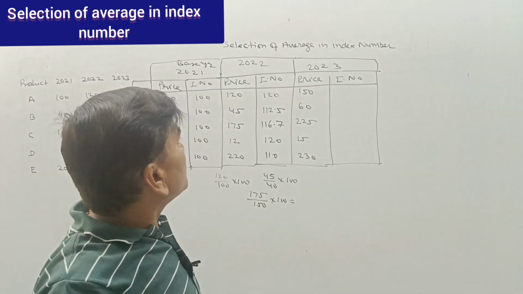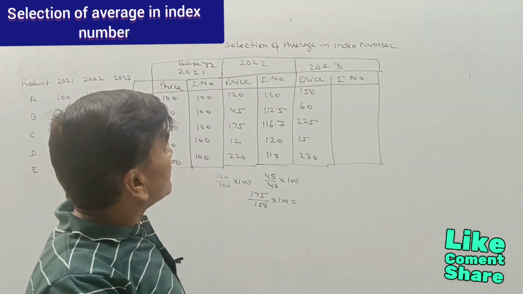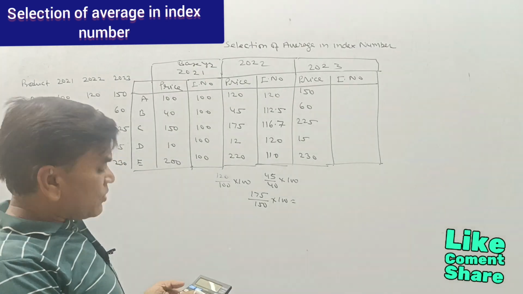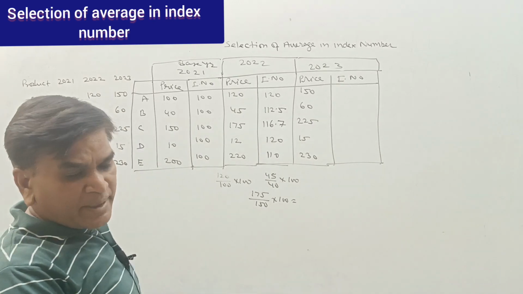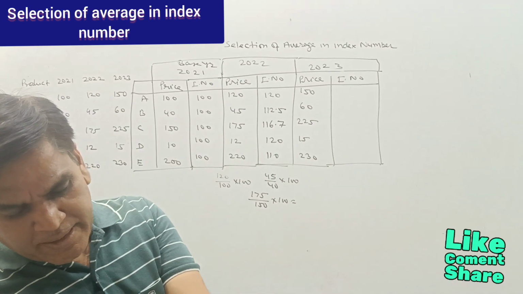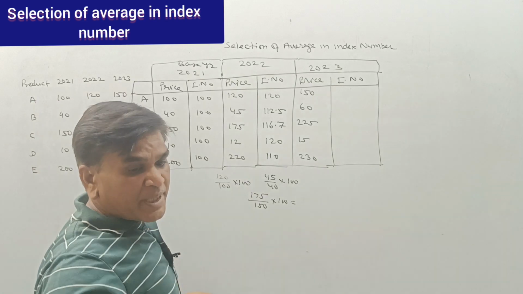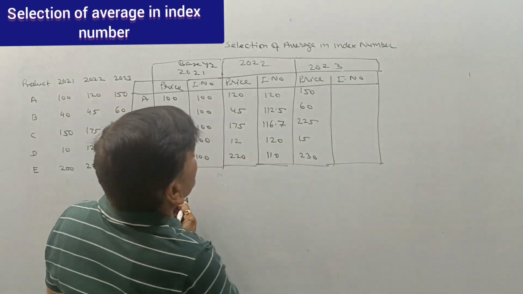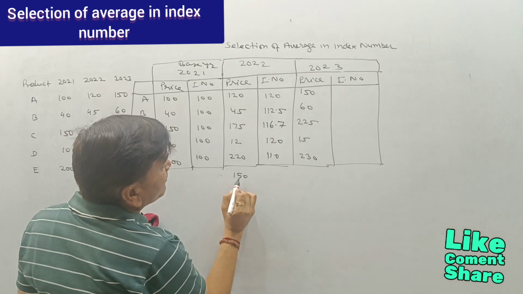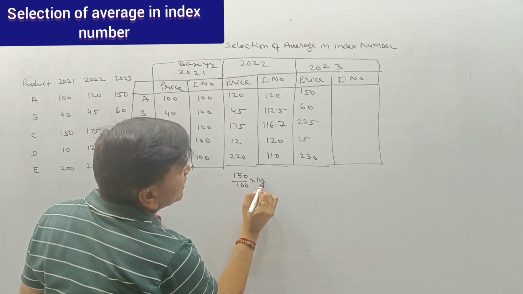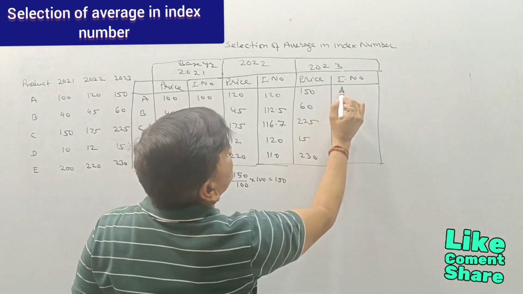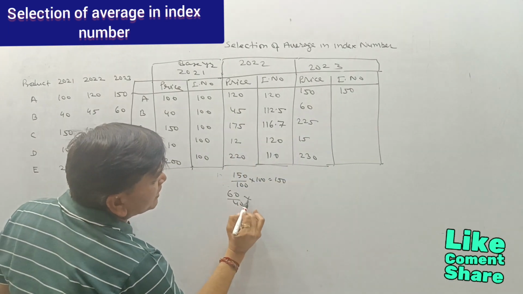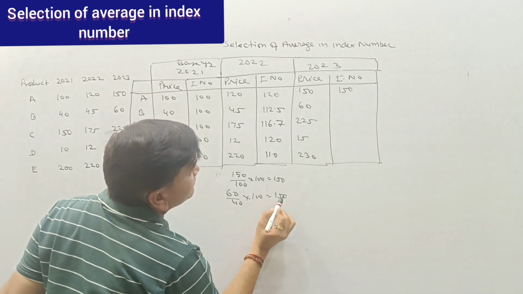Next, what we have to do? Next one, the base year is the same. So 150 divided by 100 multiplied by this, that is 150. So the base year is the same. So for 2023, 150 divided by 100 multiplied by 100. So the first one is 150. Second one is 60 divided by 40 multiplied by 100, that is 150.